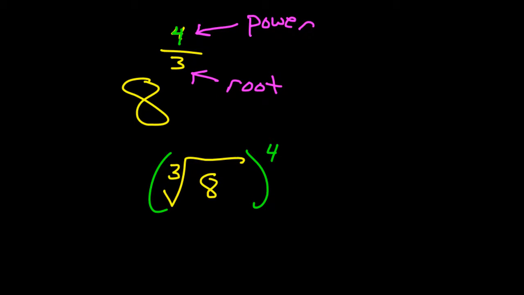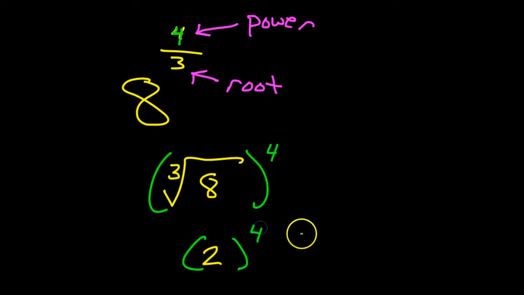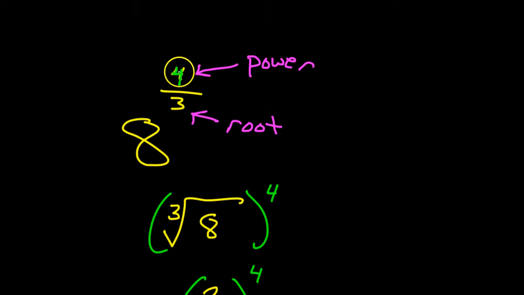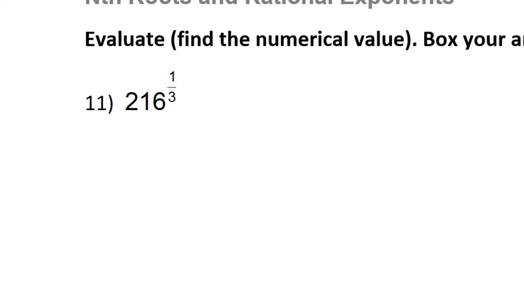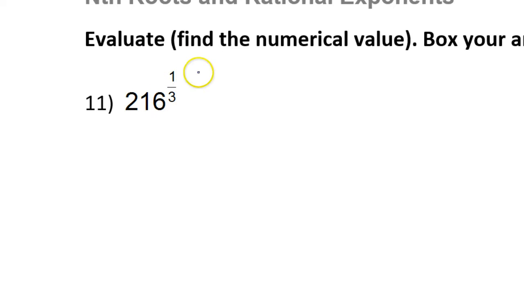Now I can do the cube root of 8, which is 2, and then I can take that and do it to the 4th power, which turns out to be 16. So fractional power is really power over a root. Now, when it's just a 1 for the numerator, that makes it a little bit simpler, but still you could think of this as the power over the root. But since this is a 1, only the root is really going to matter.